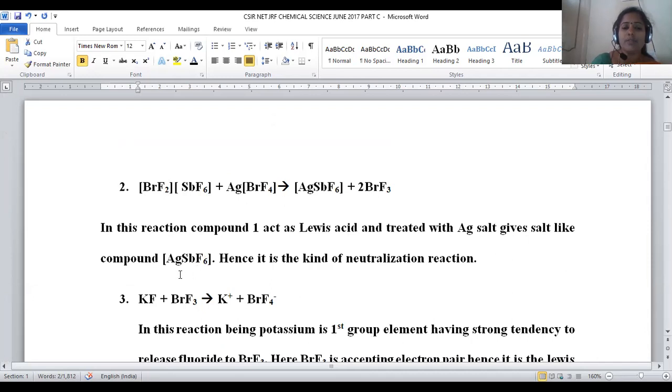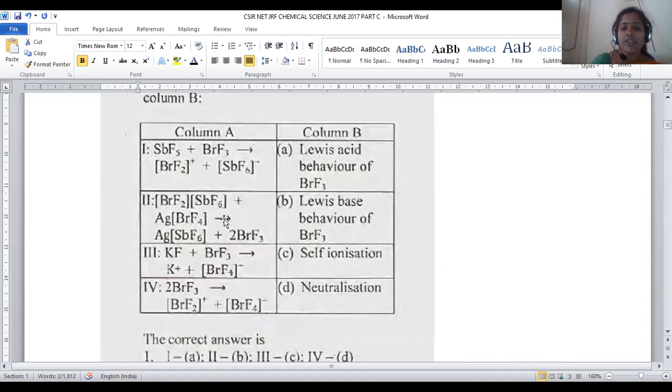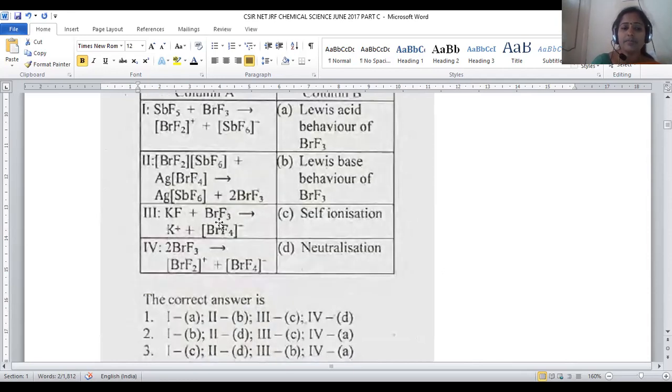A salt-like compound is possible. So one is acid, second is base. So the salt and water type of material is formed. An acid-base reaction is obviously known as a neutralization type of reaction. Hence, for the second reaction, we can apt neutralization reaction. Option 2. For option 2, the right answer will be neutralization, because it is working like an acid and it is working like a base, so that is a neutralization reaction.